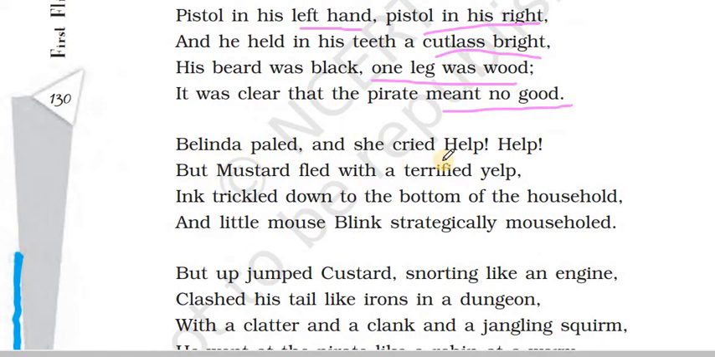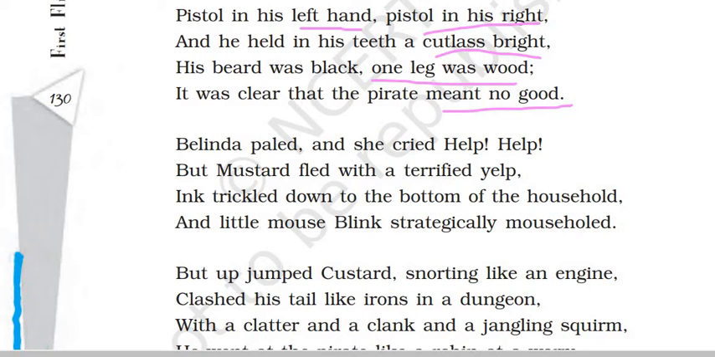Belinda paled and she cried, "Help, help!" But Mustard fled with a terrified yelp. Ink trickled down to the bottom of the household, and little mouse Blink strategically mouse-holed.